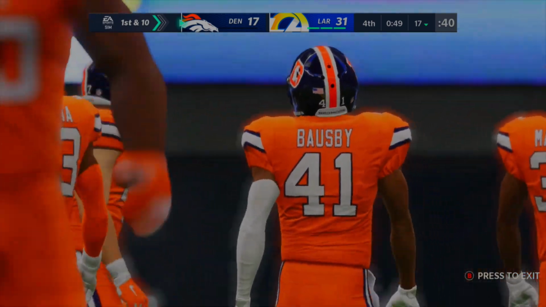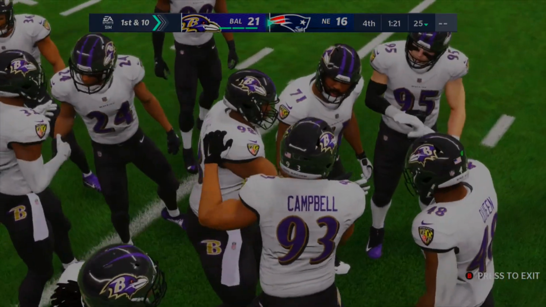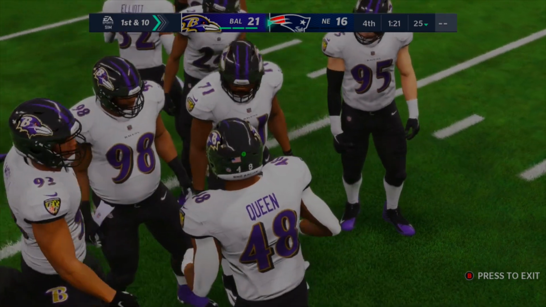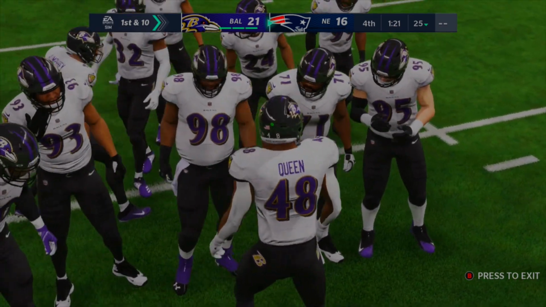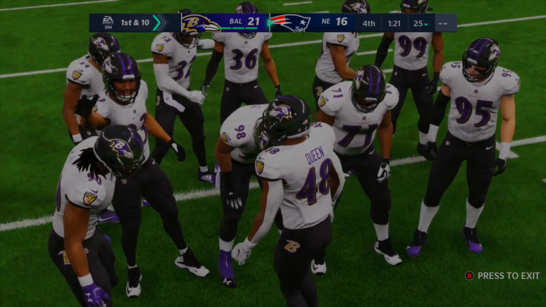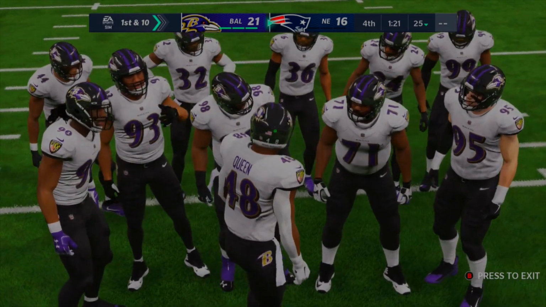I think this is the Ravens and Patriots. I believe this is a rematch from earlier in the season. I do think both these teams played, and I think the Ravens got the win. Well, in this case, 21-16 in simulation. The Ravens up right now. The minute and 21 seconds on the clock.